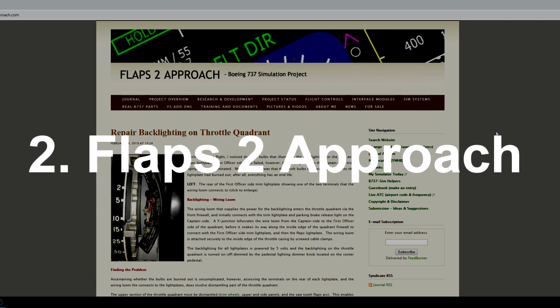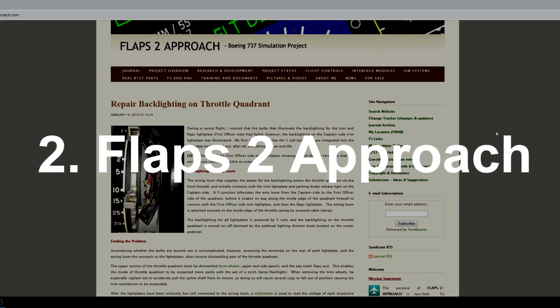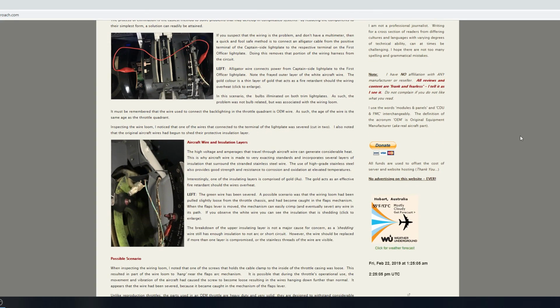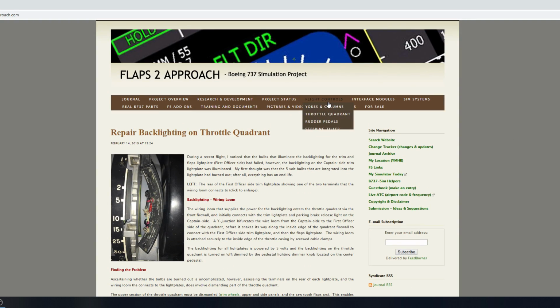The next website on the list is Flaps to Approach. And this is a website that's really more like a blog, a sort of journal style website of someone that's keeping a journal of all the information he gathers about the Boeing 737 Next Generation primarily. So this is really a website specifically for the Boeing 737, but I think it's very useful. Basically, in this journal type website, there's someone who's building a Boeing 737 cockpit and just writes a lot of information about various systems that you can find on the Boeing 737NG.